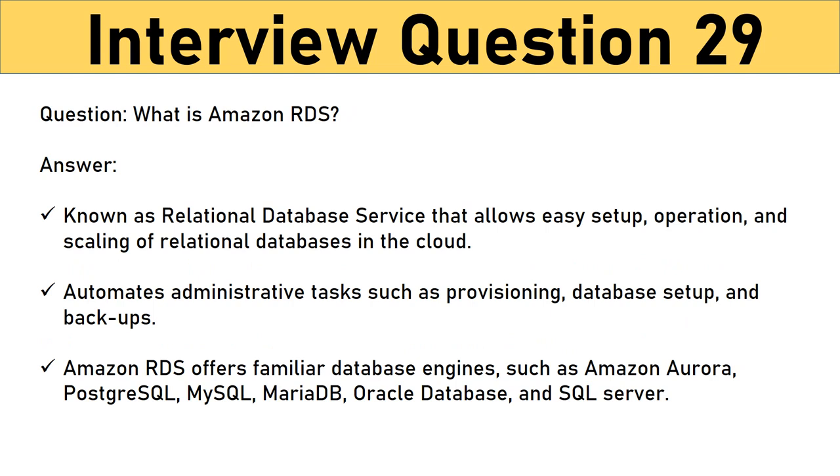Question: what is Amazon RDS? Amazon RDS is known as Relational Database Service that allows easy setup, operation, and scaling of relational databases in the cloud, and it automates administrative tasks such as provisioning, database setup, and backups. Amazon RDS offers 6 familiar database engines, such as Amazon Aurora, PostgreSQL, MySQL, MariaDB, Oracle Database, and SQL Server.